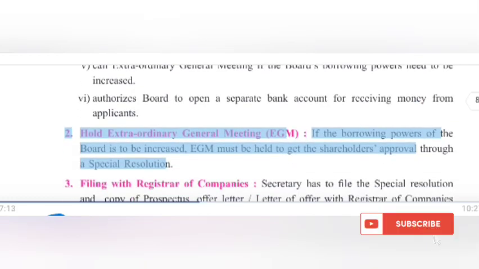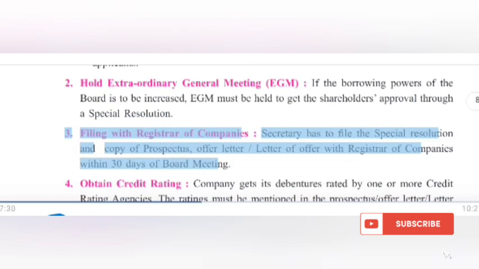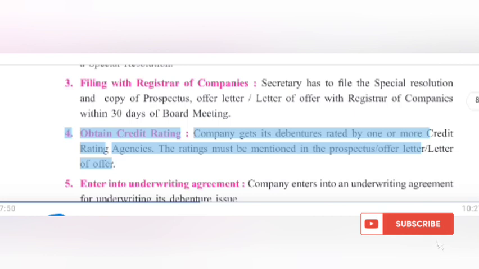2. Hold extraordinary general meeting. If the borrowing powers of the board are to be increased, an EGM must be held to get the shareholders' approval through a special resolution. 3. Filing with registrar of companies. Secretary has to file the special resolution and copy of prospectus, offer letter, letter of offer with registrar of companies within 30 days of board meeting. 4. Obtain credit rating. Company gets its debentures rated by one or more credit rating agencies. The ratings must be mentioned in the prospectus, offer letter, letter of offer.